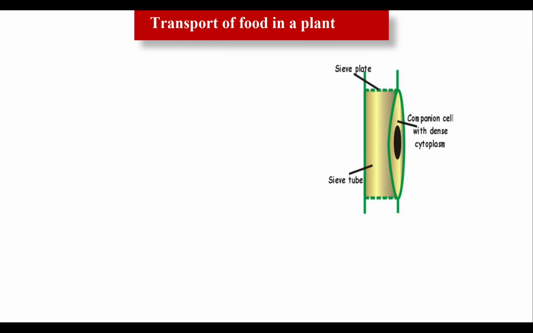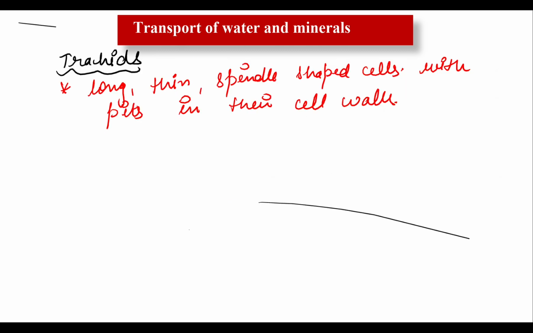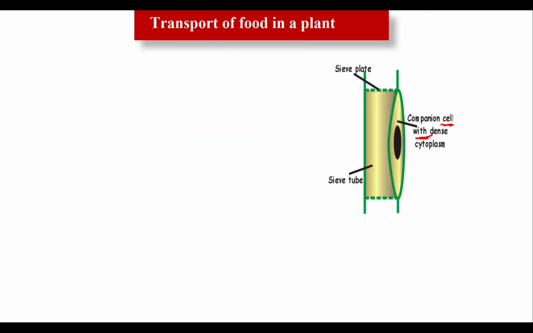Like xylem vessels, phloem is made of many cells that join end to end to form a long tube. However, the cell walls of the cells which form phloem are not completely broken down. Just like here, look at this. Here the walls are broken down. But in the case of phloem, the walls are not broken down. So the first thing is that the walls are not broken down.